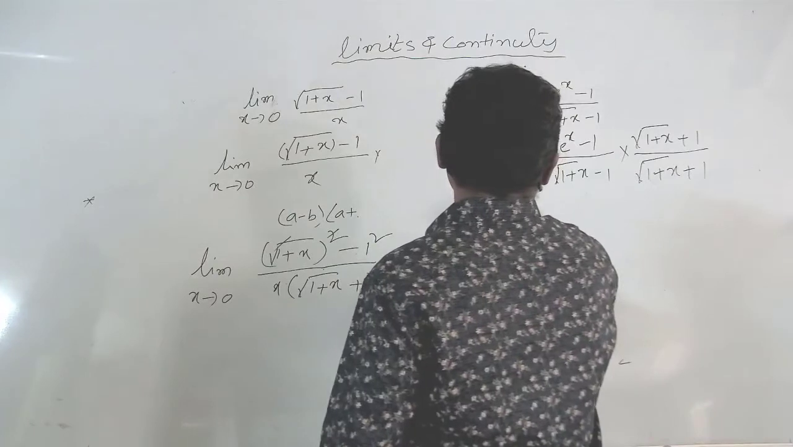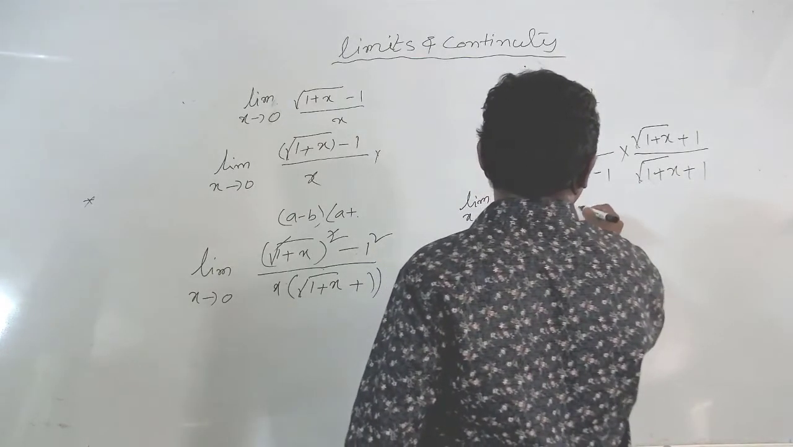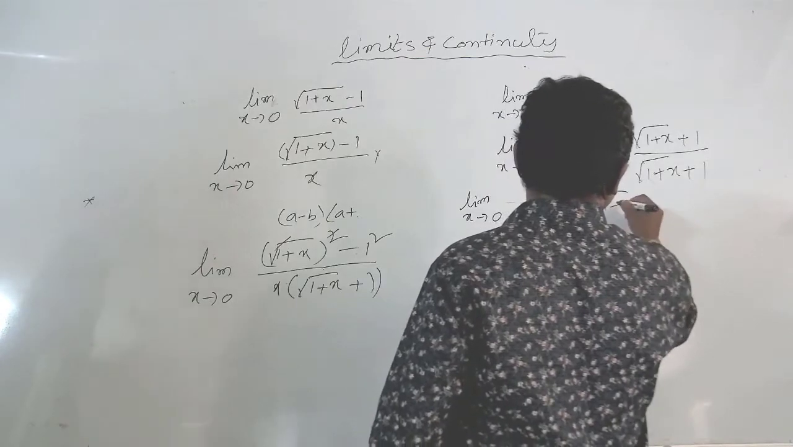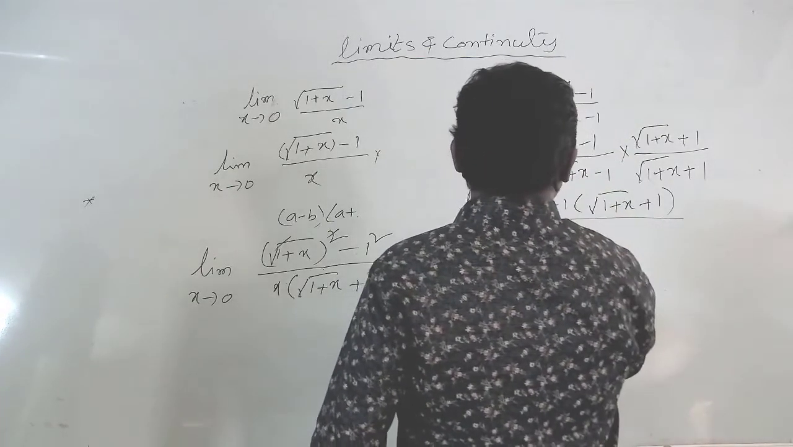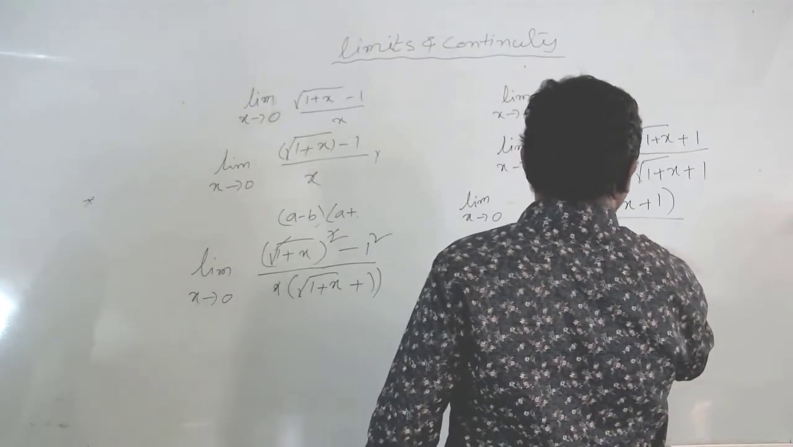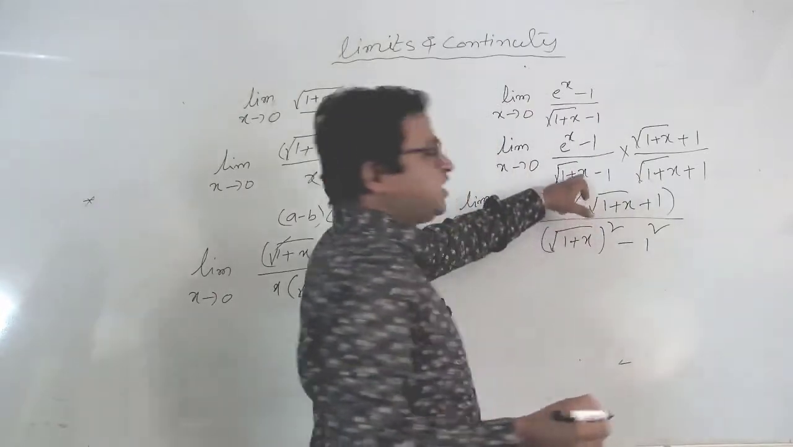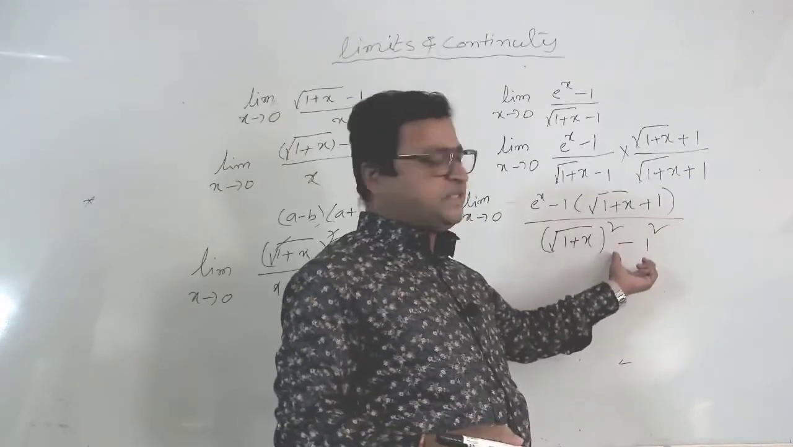So limit x tends to 0, (e power x minus 1) into (under root 1 plus x plus 1), divided by what we get? Under root 1 plus x whole square minus 1 square. A square minus b square formula: a minus b into a plus b, what we get? A square minus b square.